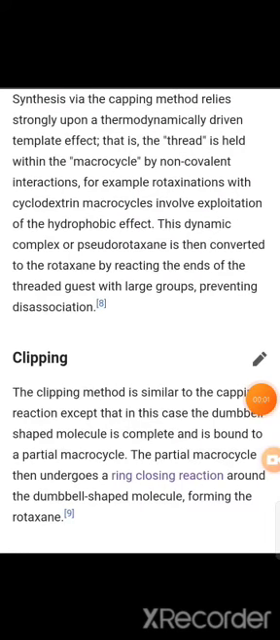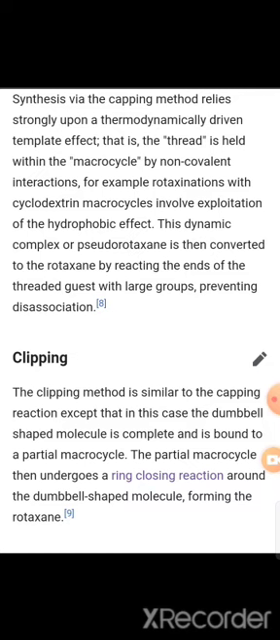Capping. Synthesis via the capping method relies strongly upon a thermodynamically driven template effect, that is, the thread is held within the macrocycle by non-covalent interactions. For example, rotaxanations with the cyclodextrin macrocycles involve exploitation of the hydrophobic effect. This dynamic complex or pseudorotaxane is then converted to the rotaxane by reacting the ends of the threaded guest with large groups, preventing dissociation.